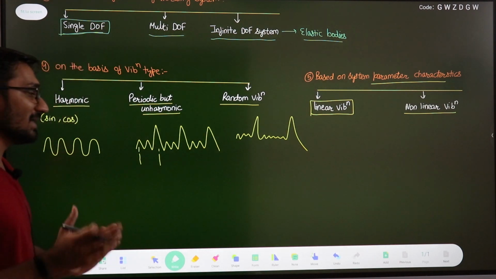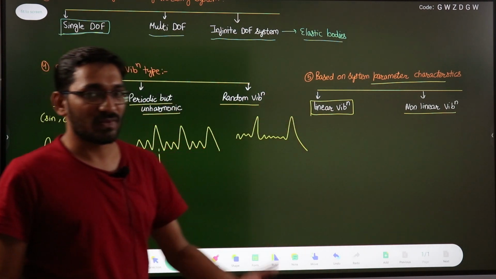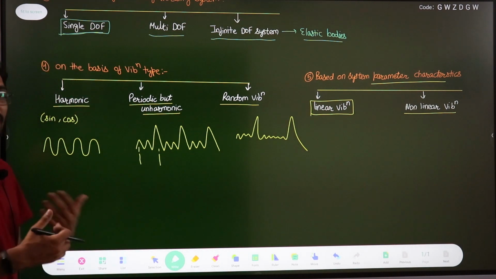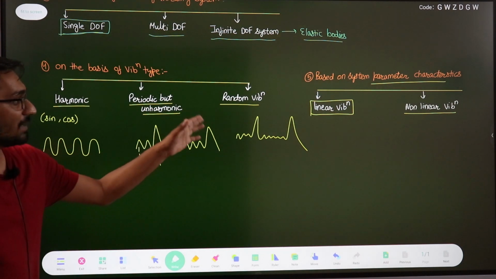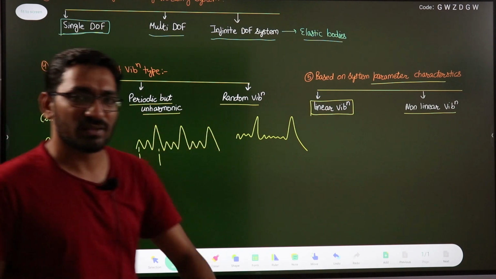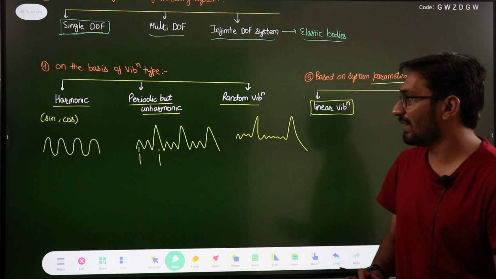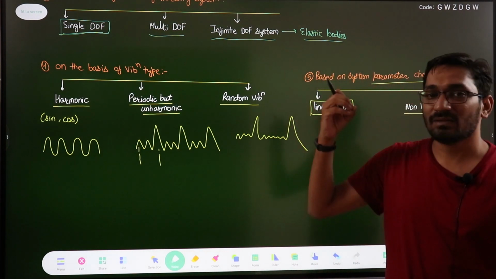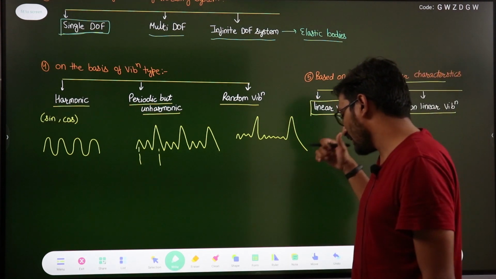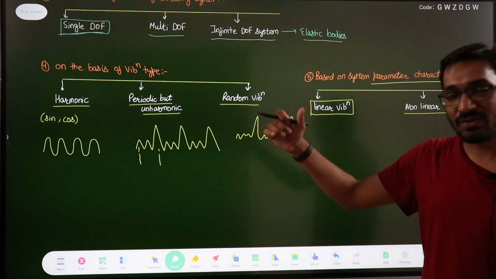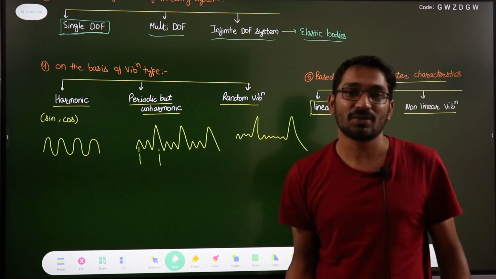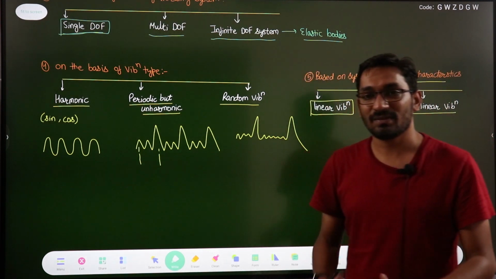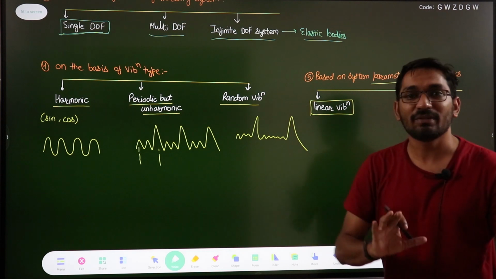In our study we are basically concerned with linear vibrations. We always consider that the spring which we have is a linear spring, or you can say the stiffness is a linear stiffness. So these are the basic classifications of vibrations, just an overview of how many types of vibrations there are. We will start with the very basic, that is free vibration. Before that, let us first discuss the basic parameters of a vibrating system, the basic requirements of a vibrating system. Then we will go with the natural vibration or free vibration.